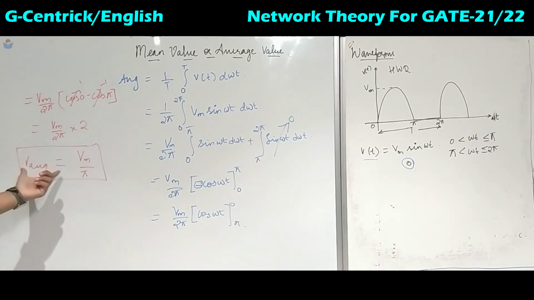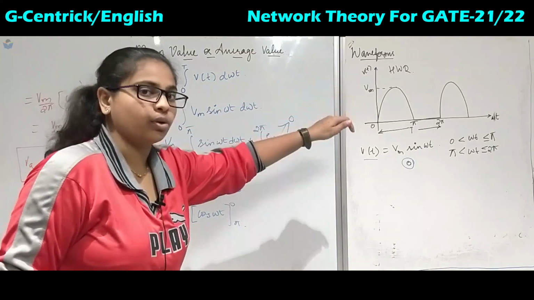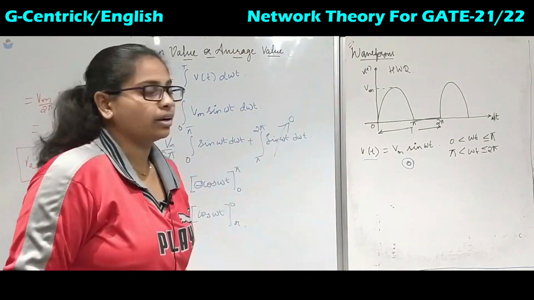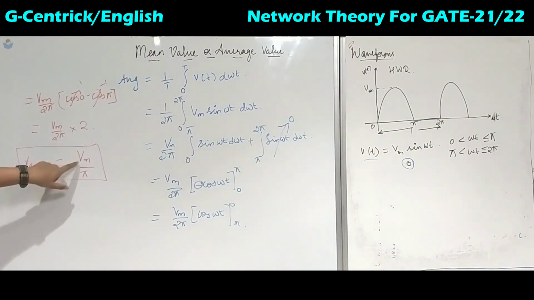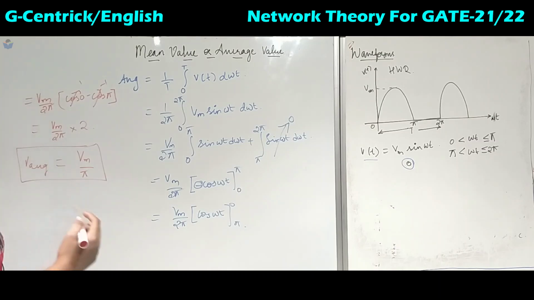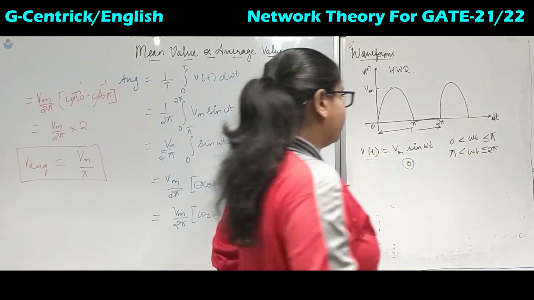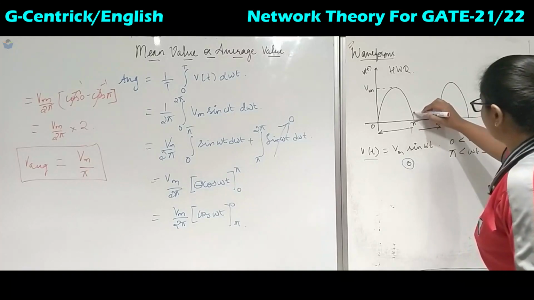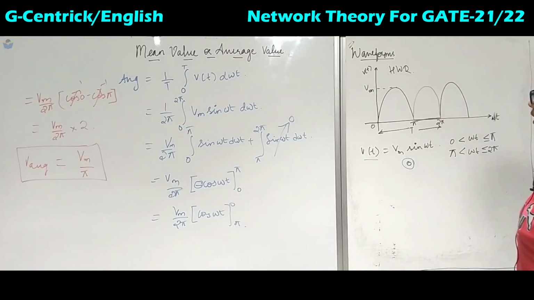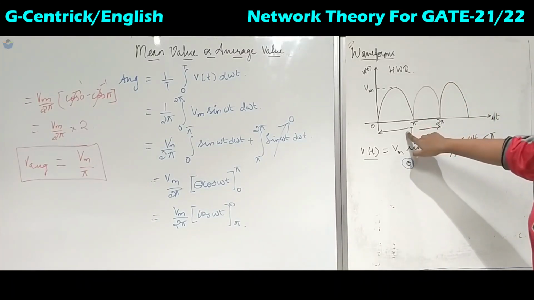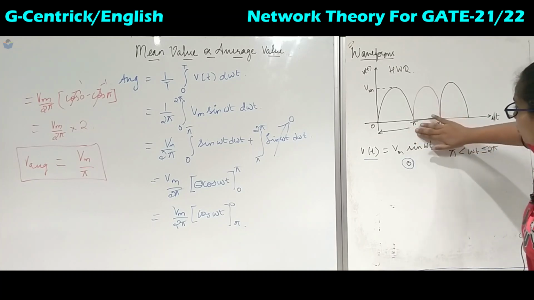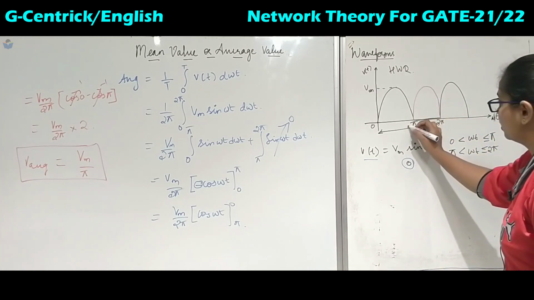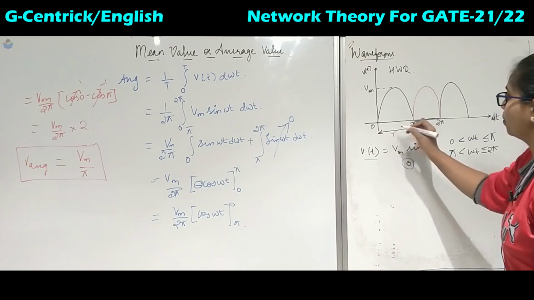Okay. So the V average for this particular waveform, that is the half wave rectified waveform, is Vm upon pi. Now if we take the full wave rectifier, here also this part will be conducting. So what will change? Only the time period will change. It will not be from 0 to 2 pi, it will be from 0 to pi.